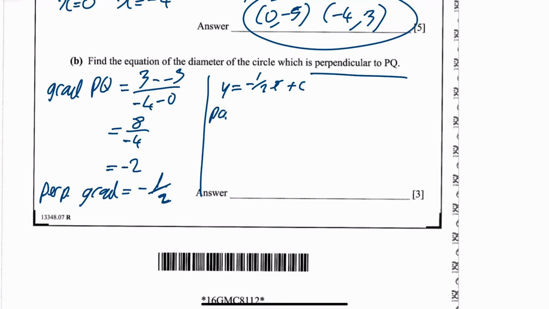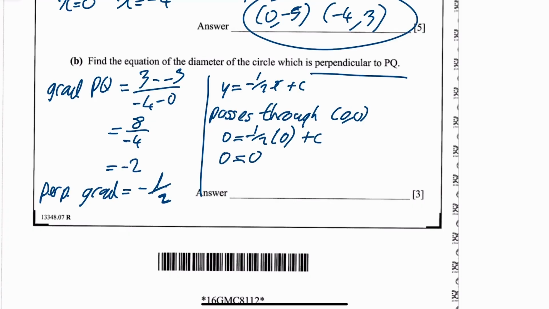But we'll just say it passes through the origin, because it's the diameter of this circle, which means 0 is equal to minus a half times 0 plus c. So 0 is equal to 0 plus c. c is equal to 0. So your equation is y is equal to minus a half x. And that's it.